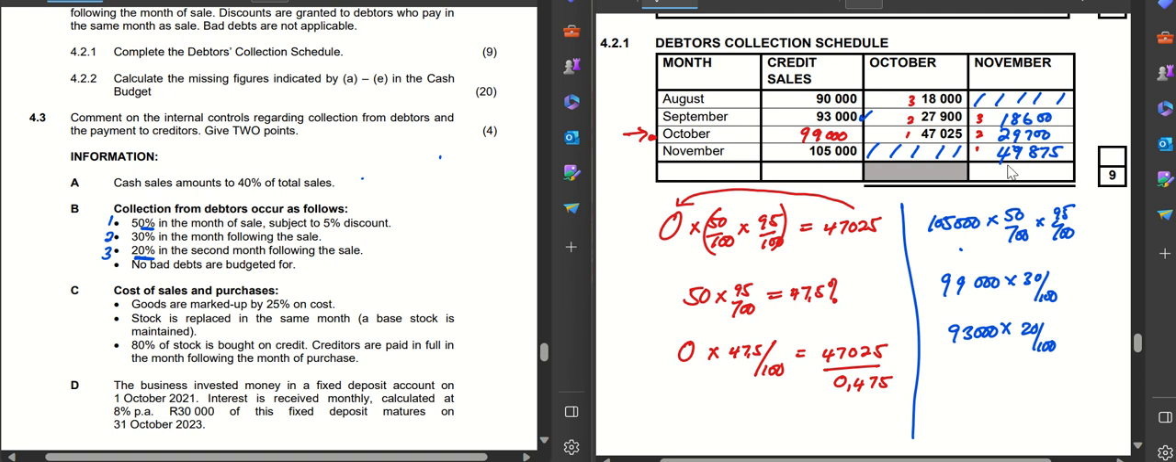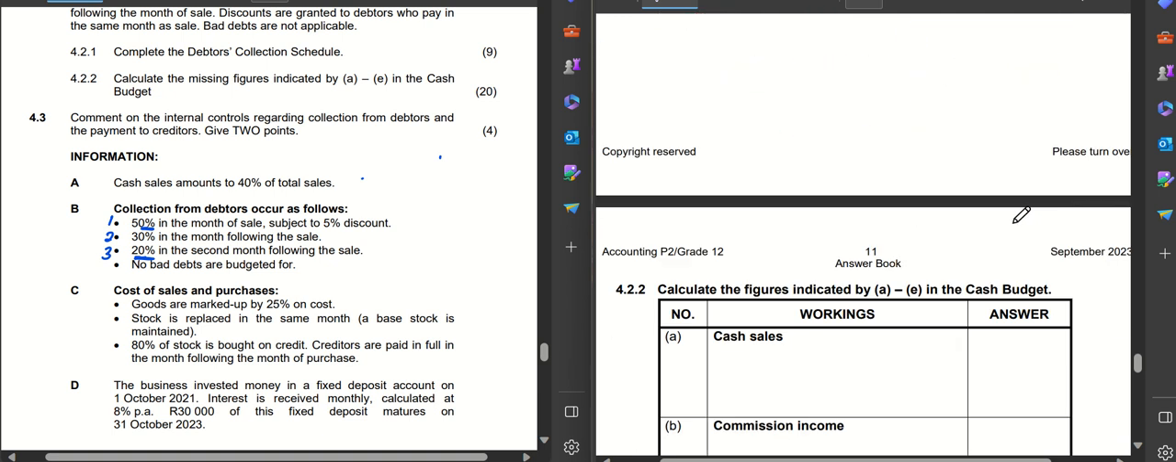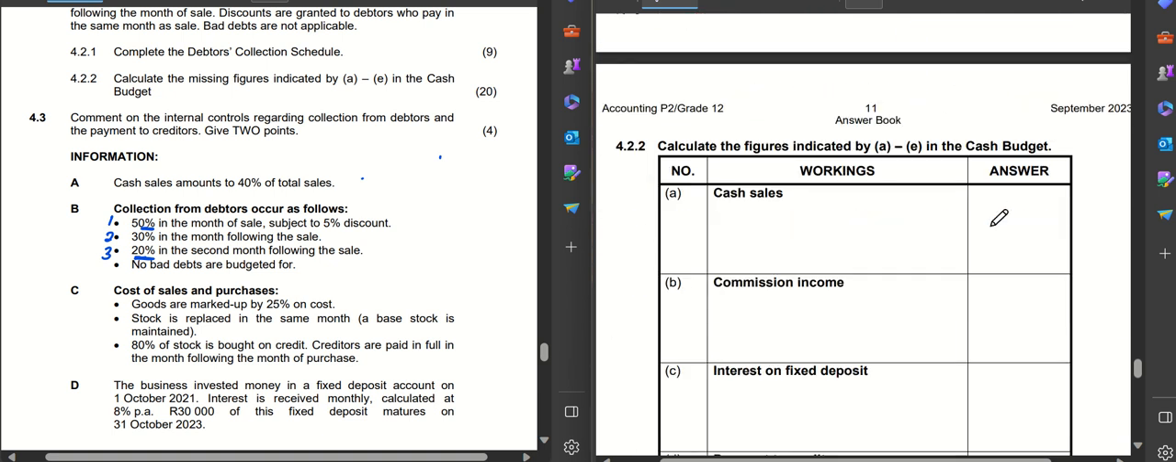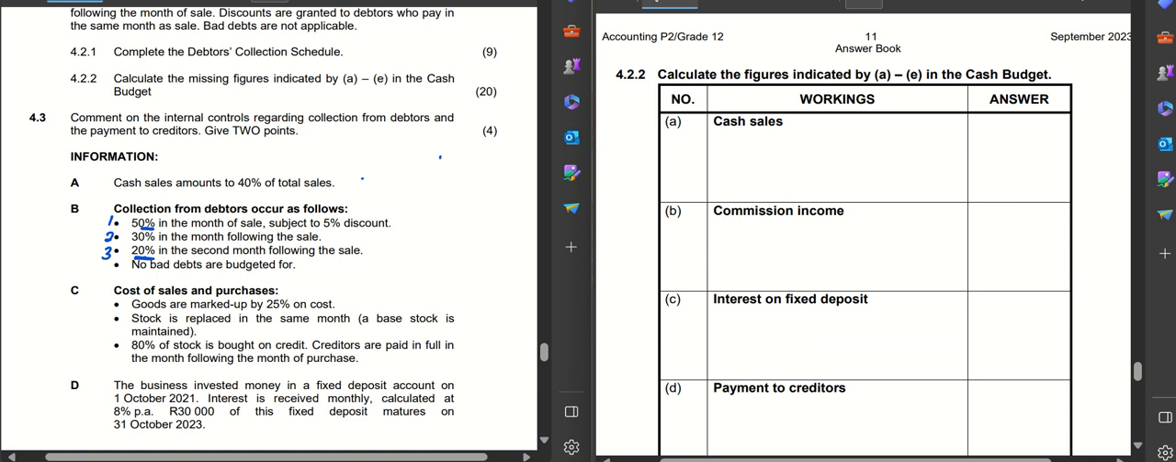Please remember to add this up, and you get 98,175. In most cases, the examiner would want you to take this to your cash budget. So if the examiner wants you to do that, please remember to take that amount to the cash budget.